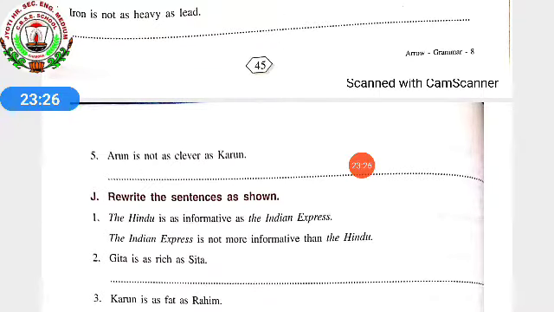While changing the sentence, every time you have to keep in your mind, children, that you should not change the meaning of the sentence. Like if Gita is as rich as Sita, you cannot write Gita is not richer than Sita. No, it's wrong, because here the sentence is telling us that Gita is as rich as Sita. She is as rich as Sita but not richer than her, is it? That's why we will be writing